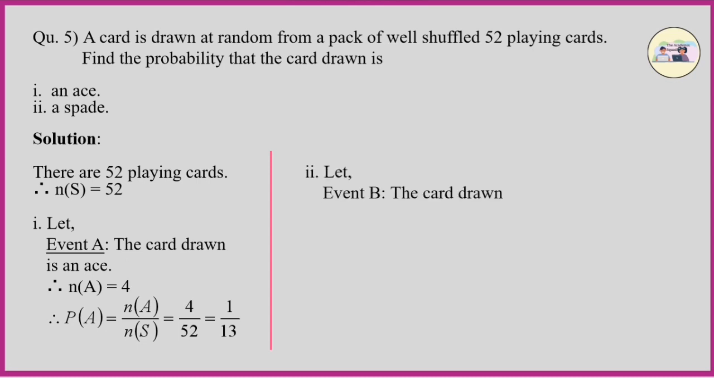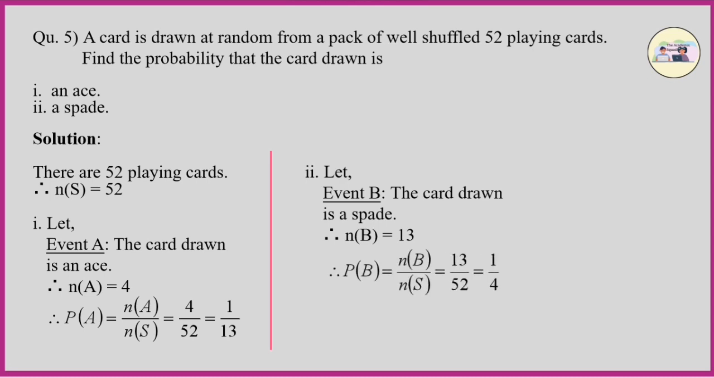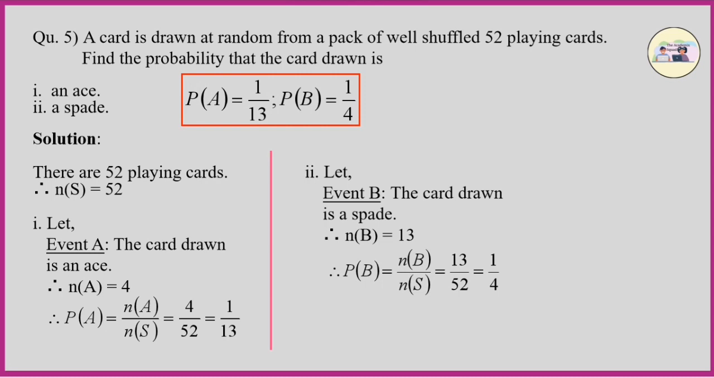Let B be the event that the card drawn is a spade. Therefore, n(B) = 13. Therefore, probability of B is n(B) upon n(S), which is equal to 13 by 52. Therefore, probability of B is 1 by 4. Therefore, probability of A is 1 by 13 and probability of B is 1 by 4.